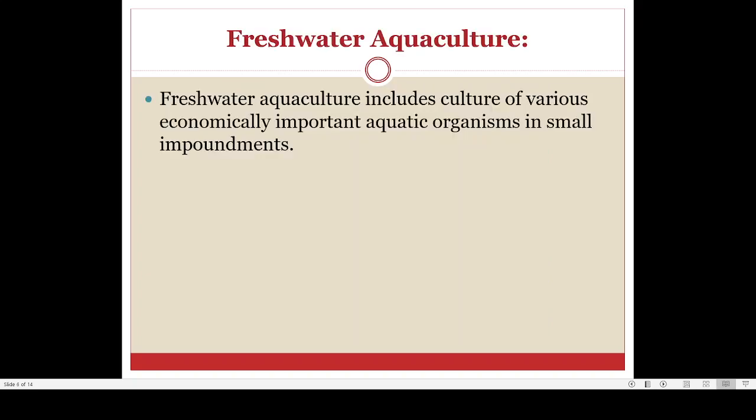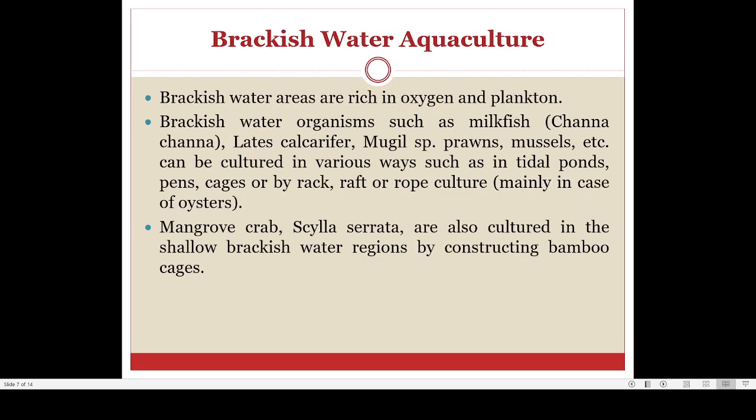Now there is another method known by the name freshwater aquaculture. In the case of freshwater aquaculture, we are culturing fish or other kinds of aquatic organisms in fresh water or in river water. River waters are mostly fresh water. So if you are culturing fishes or any other aquatic organism in a river or in fresh water, we call it freshwater aquaculture. Here we can see that. Now there is another type known as brackish water aquaculture.